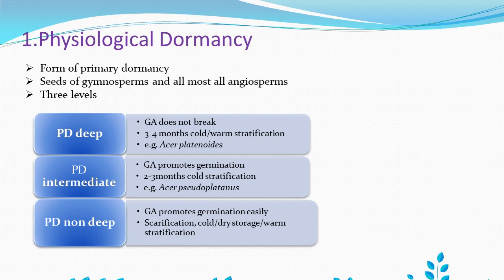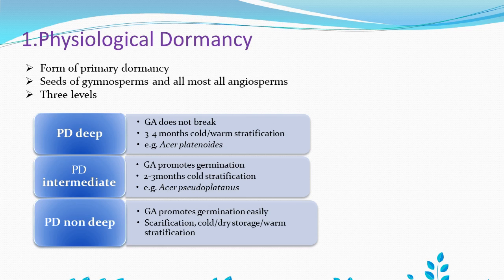Means the excised embryo is not going to germinate, and if it does germinate, it shows some abnormalities in the seedling. This is the physiological deep type of dormancy. The second one is the intermediate type of physiological dormancy. In this type, if we excise the embryo from the seed, it leads to germination.